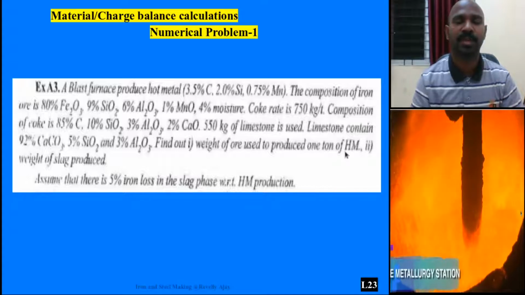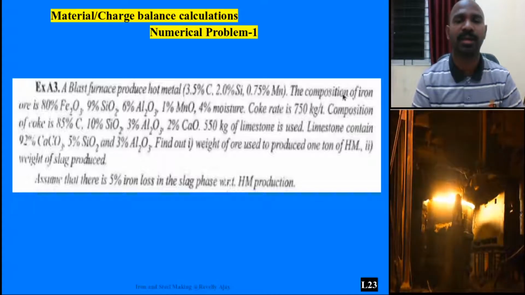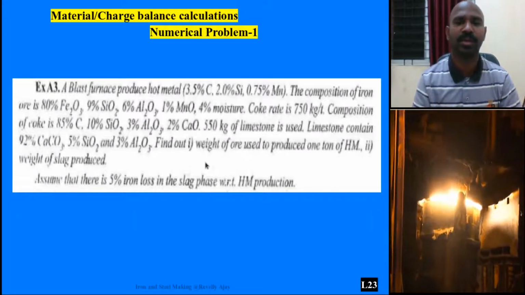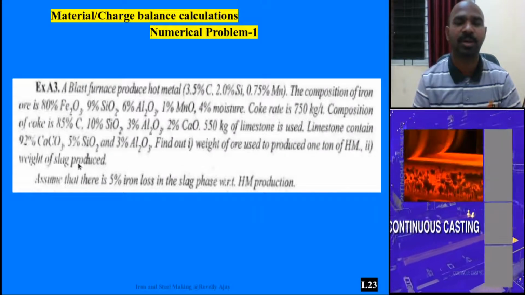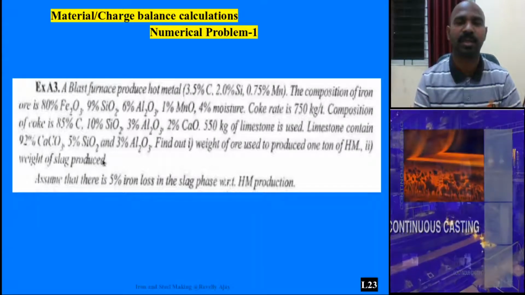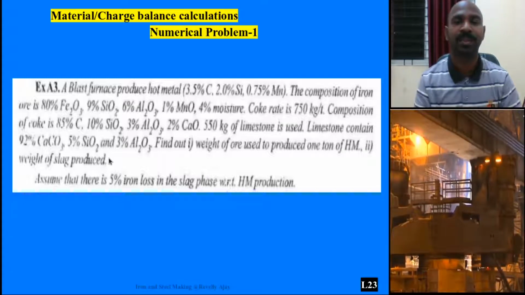Second, you will see many slag compounds here such as SiO2, Al2O3, MnO, CaO. Calculate the weight of the slag produced, in kg.